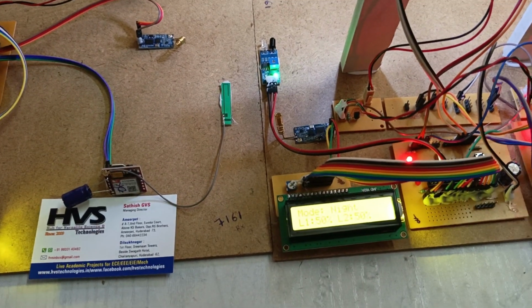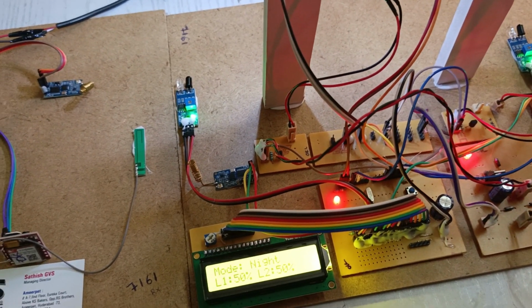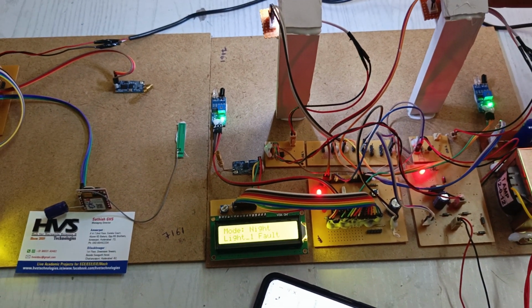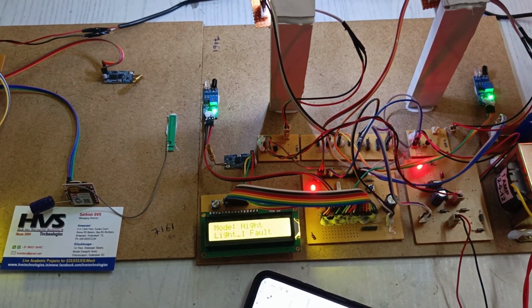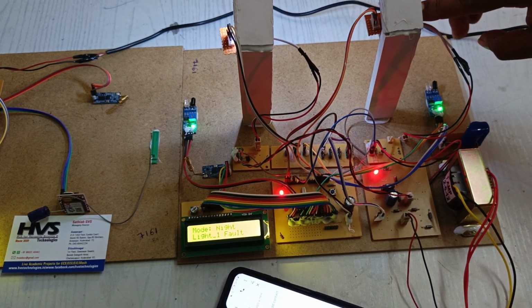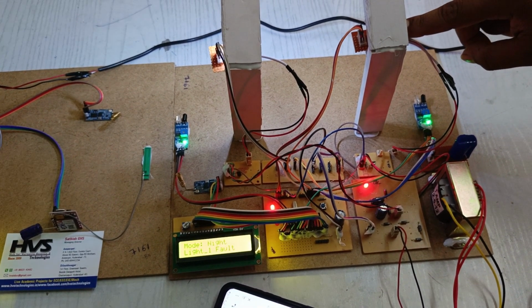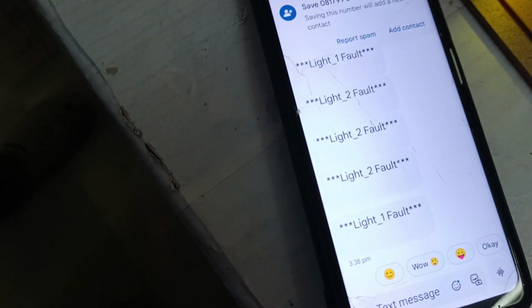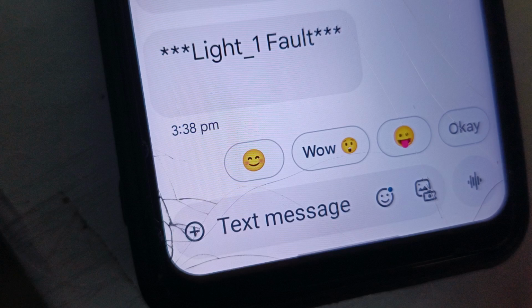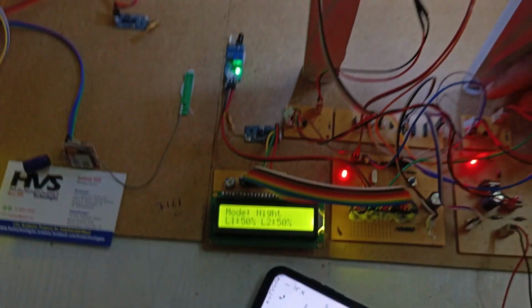I remove the L1 light, and we will see light L1 fault. The message has been received: light L1 fault, and we are removing light L2 manually.